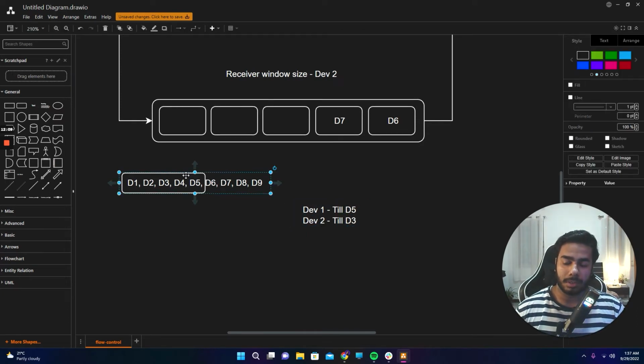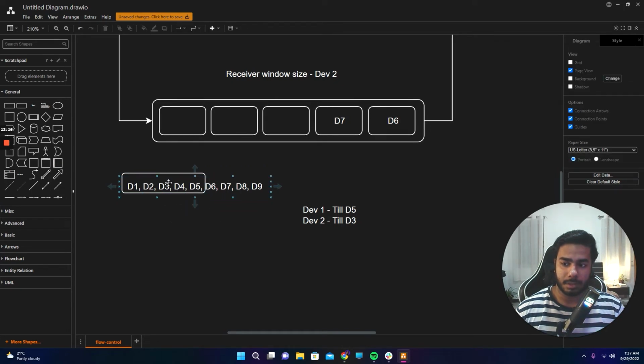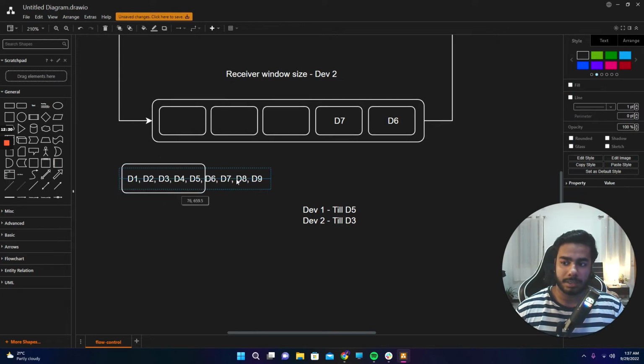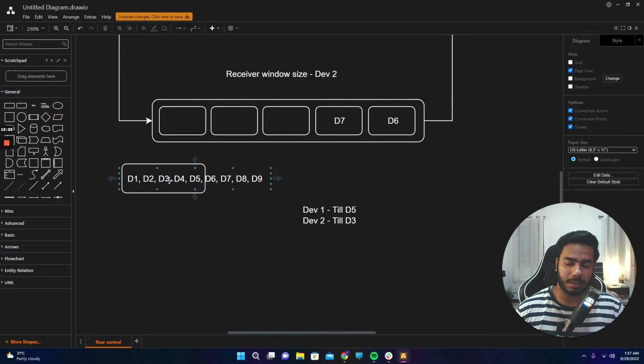So just in case it needs to retransmit in the future, the sender won't get rid of D4 and D5. For D1, D2, D3, it's sure they were received by device 2, so there is no point keeping them on the sender side. The sender knows device 2 received till D3, so it doesn't need to keep them on its end.